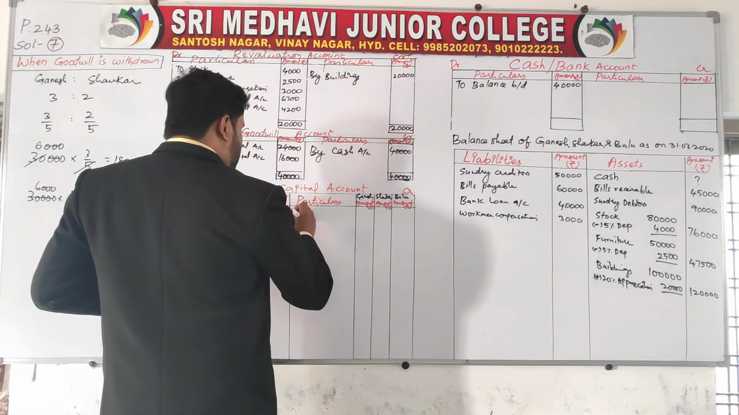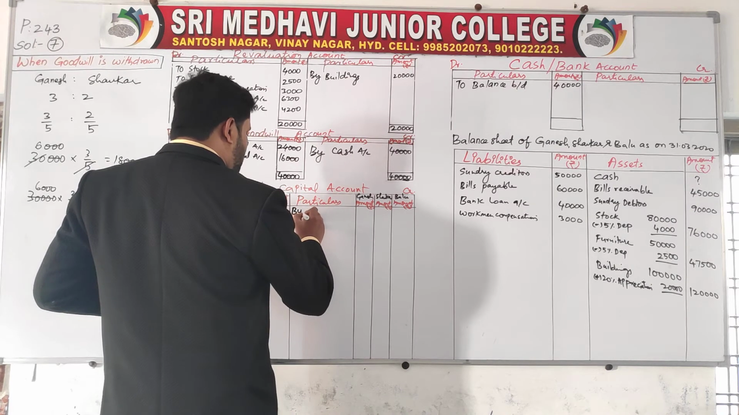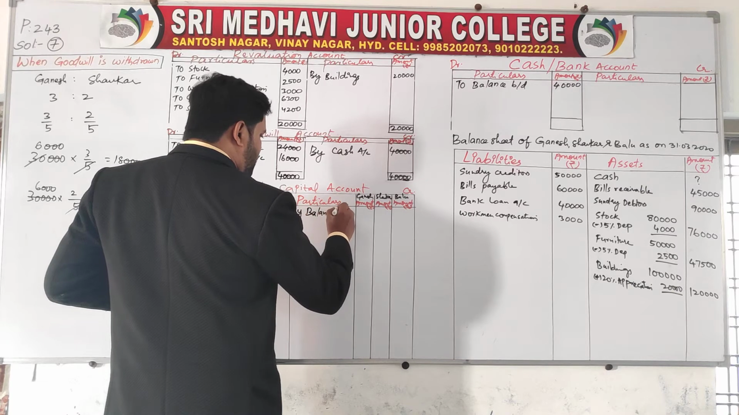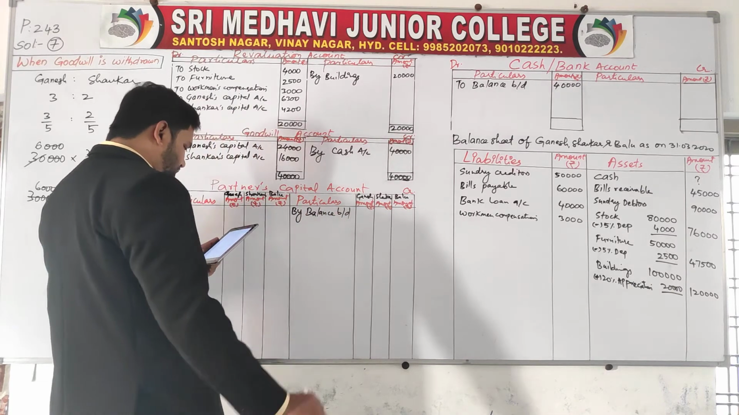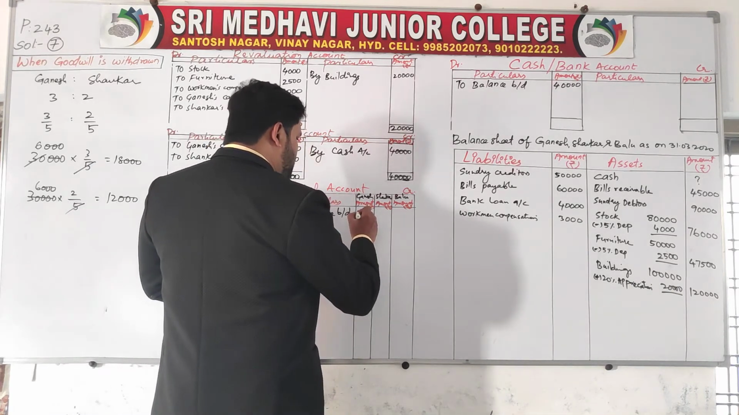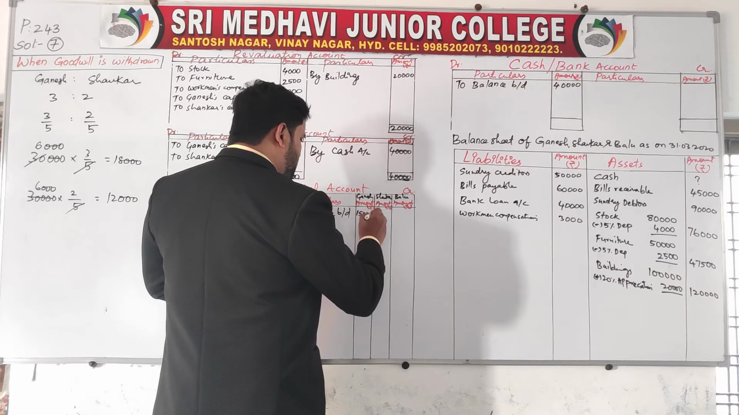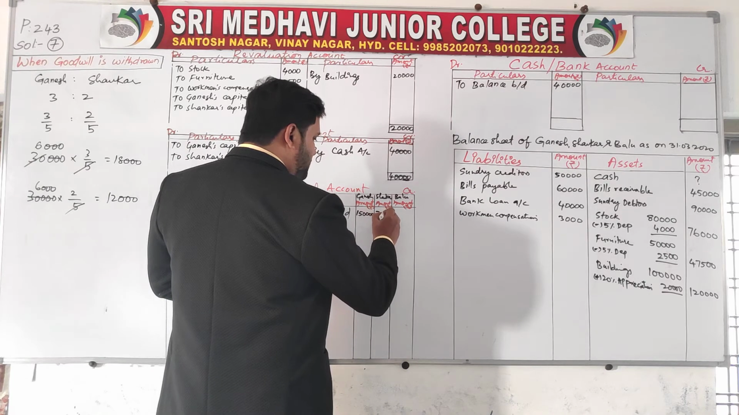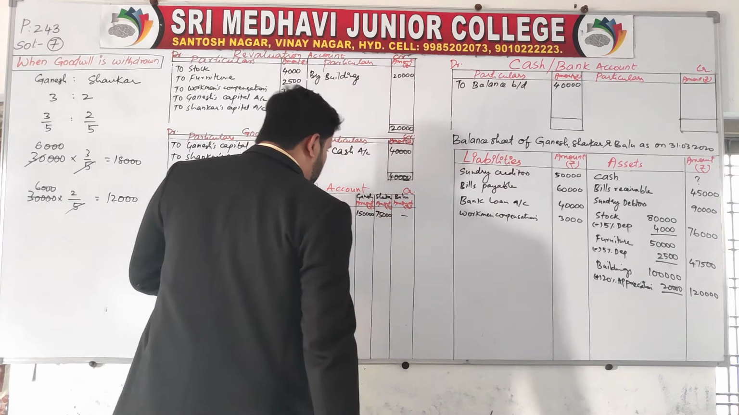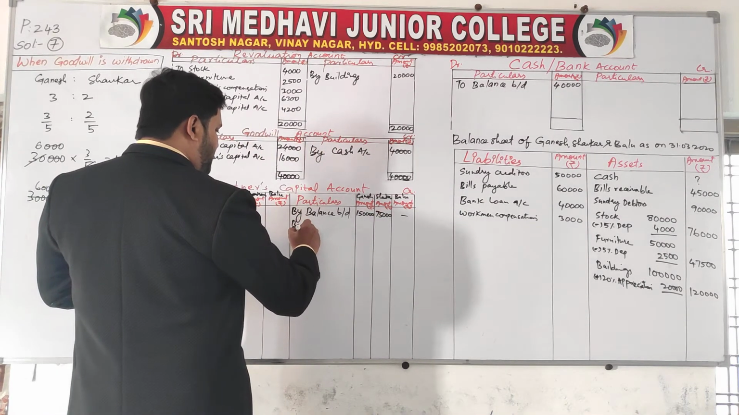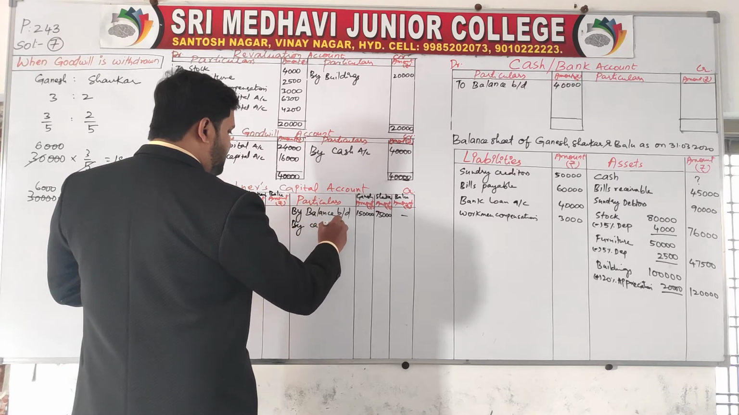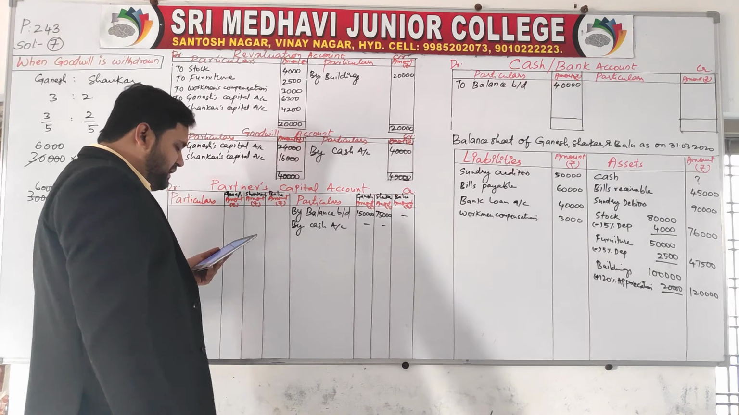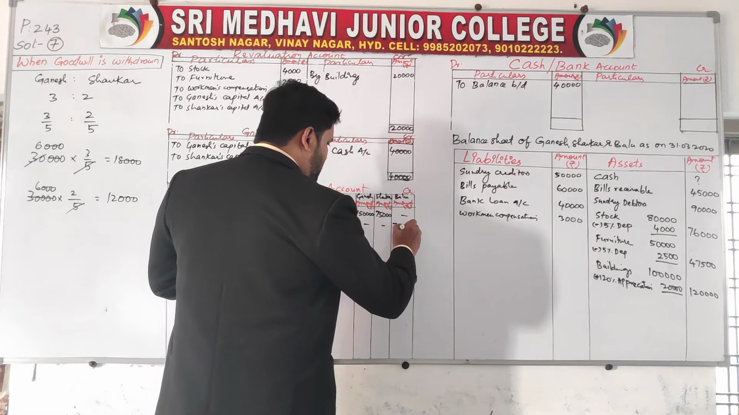Right, capital accounts, brought down the balances of capital accounts of both partners. By balance brought down, Ganesh 1,50,000, Shankar 75,000. Balu, by cash account. Write the capital of Balu here. Balu brings 75,000 rupees in the name of capital.